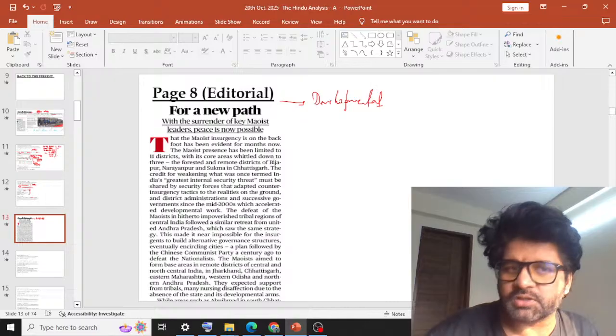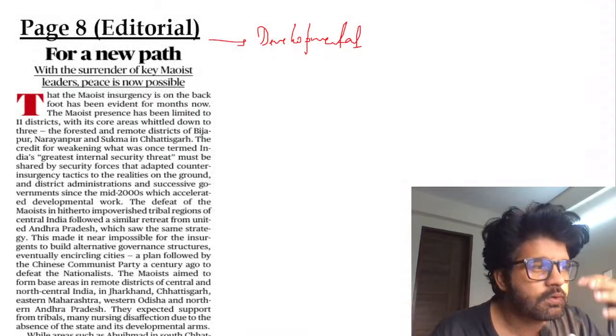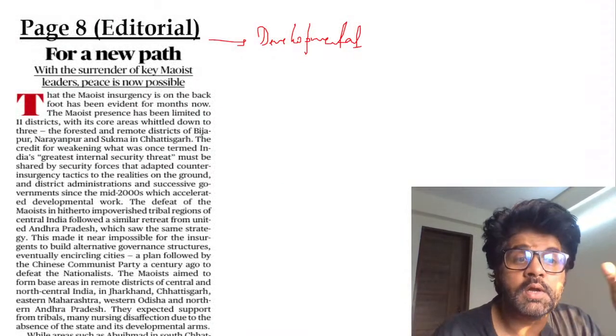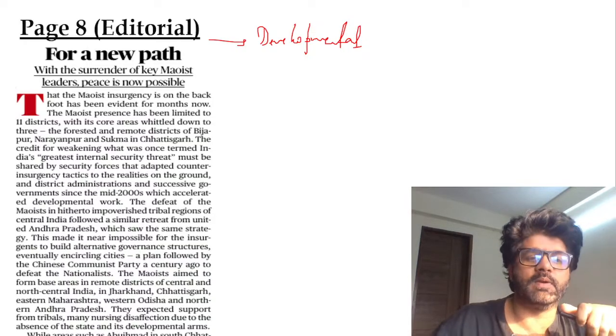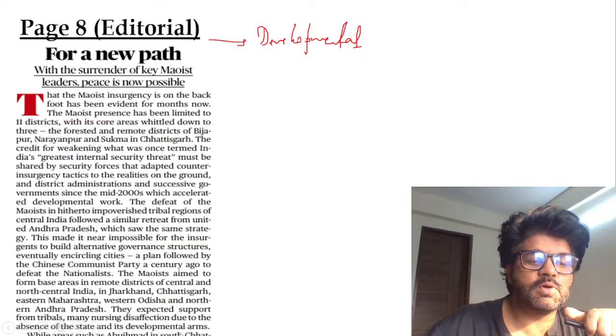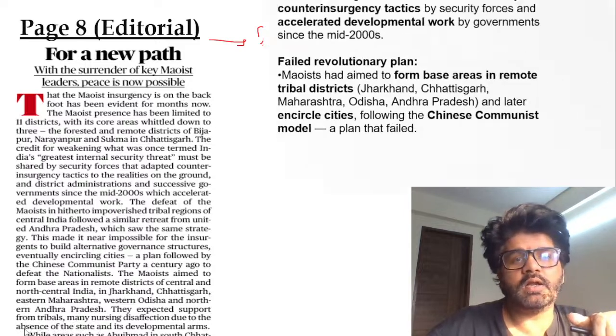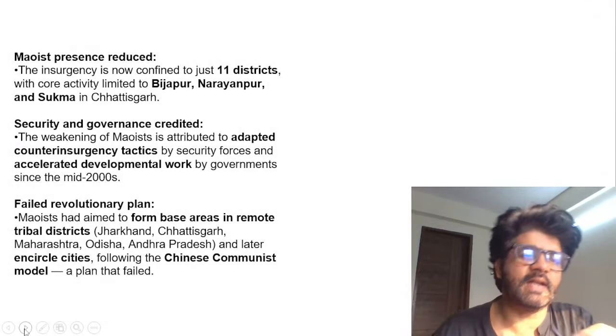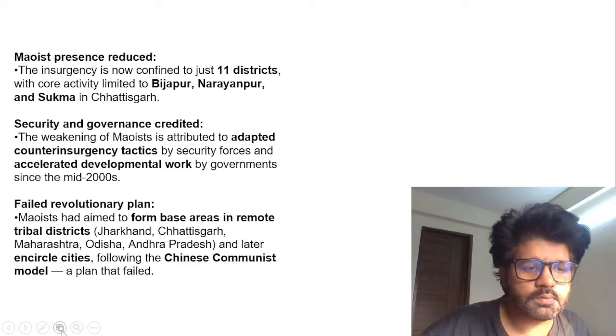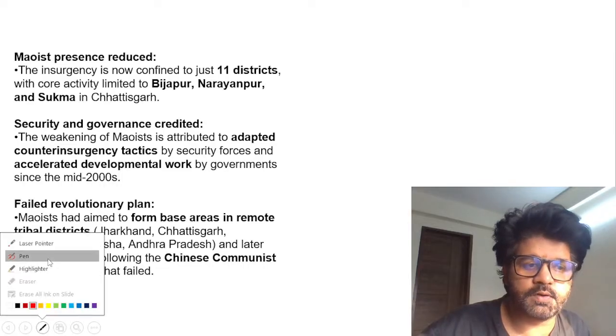Basically, if you don't know this thing, you will feel like Salwa Judum, which Chhattisgarh employed, would decrease the Maoist numbers. No, that did not happen. It led to alienation, displacement of people, killing, and discontent. So there was Maoist presence, but now the situation has improved drastically.